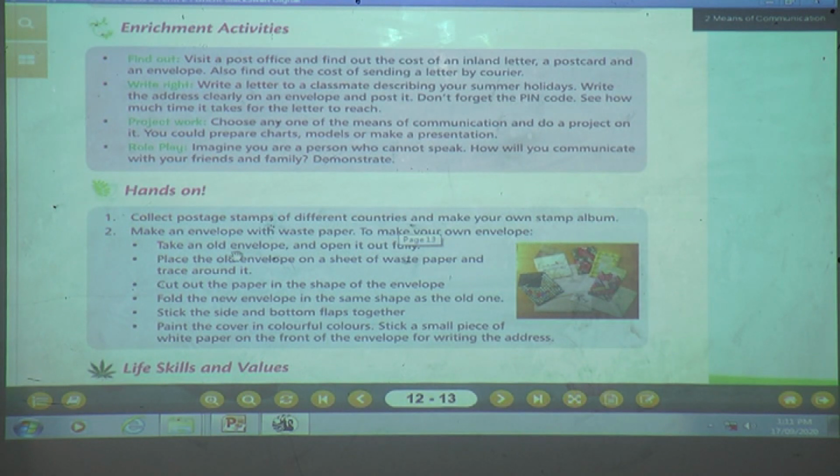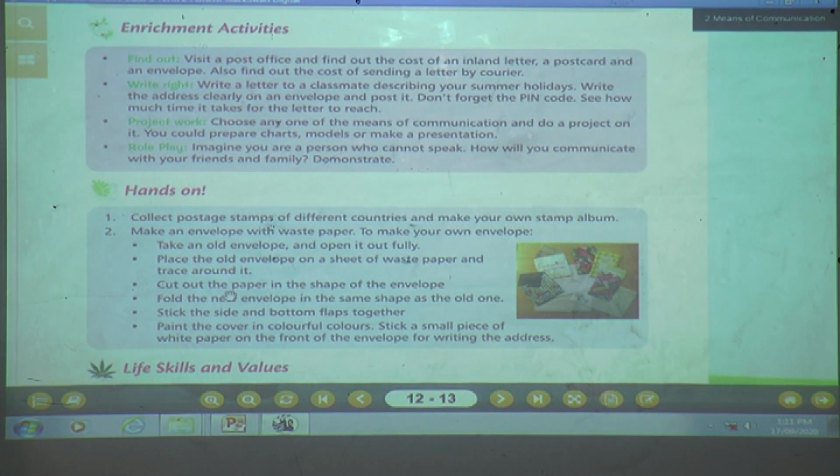You have to take an old envelope and open it out fully. Okay, and what next are you going to do? Place the old envelope on a sheet of waste paper. You are going to place this old envelope on a sheet of waste paper and trace around it.